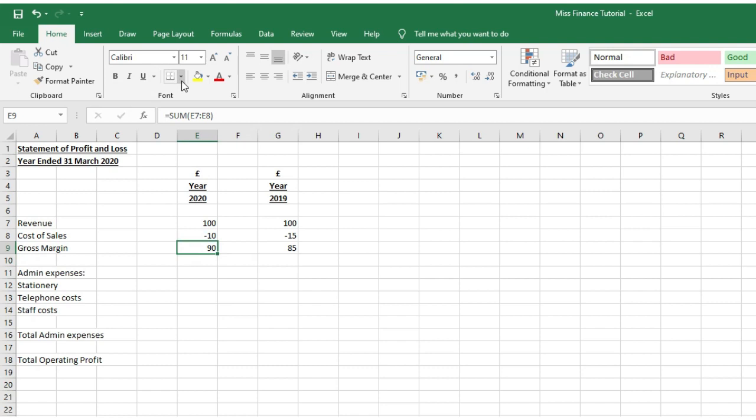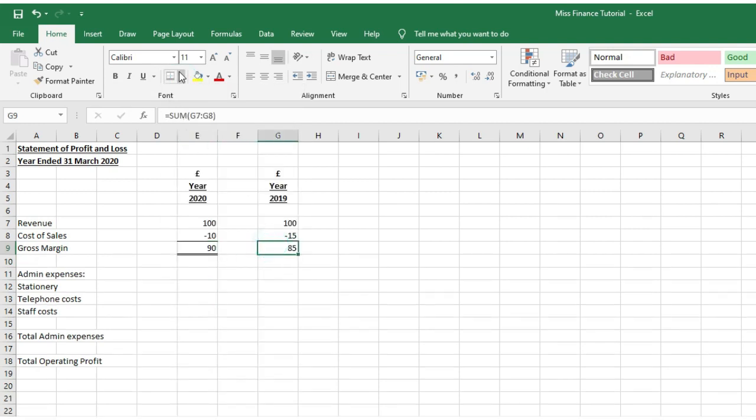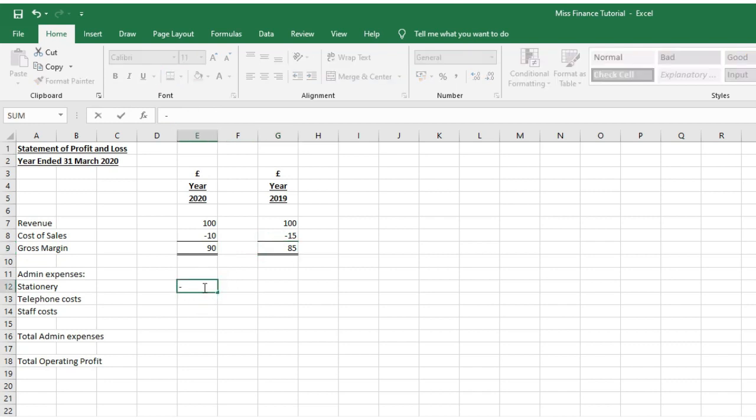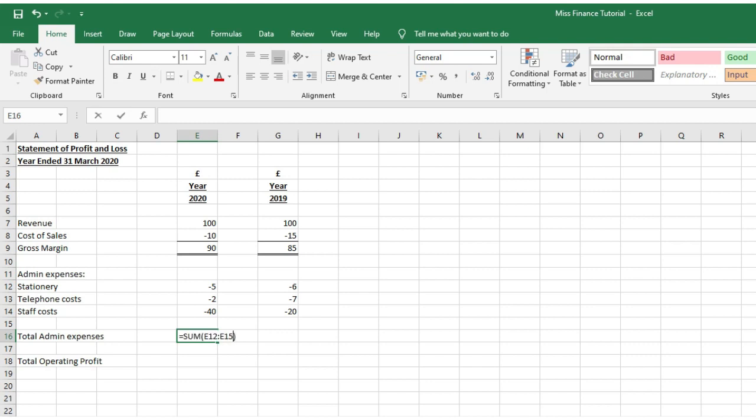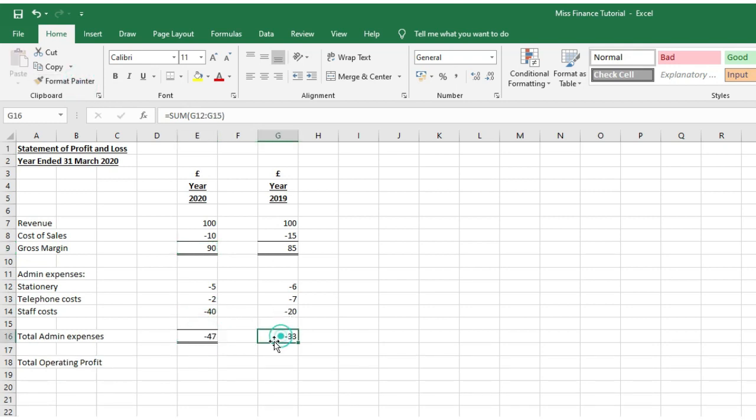And if I wanted to format that box to make sure everybody knew that that was a total box, then I can use the different formatting in the ribbon, as you can see just there. So let's type in some figures for admin expenses. And again, I can do the same thing as before. I can either use auto sum to total up those admin expenses, or I can use Alt equals on my keyboard. Okay, so now I'm just going to copy the format as I did before, using the format painter in the ribbon to make my total boxes nice to look at.